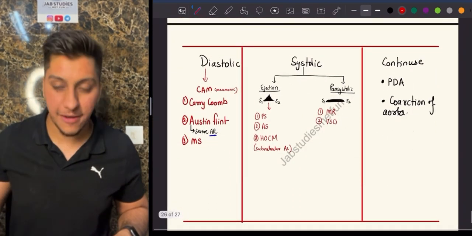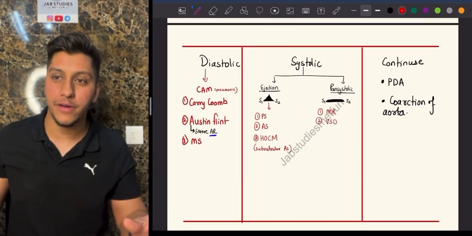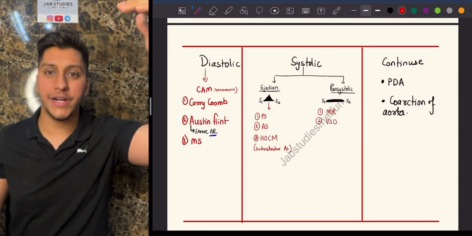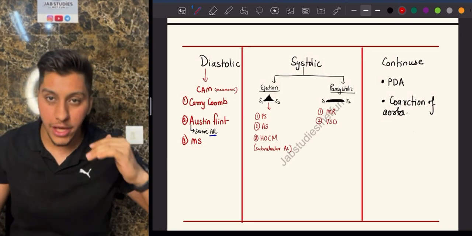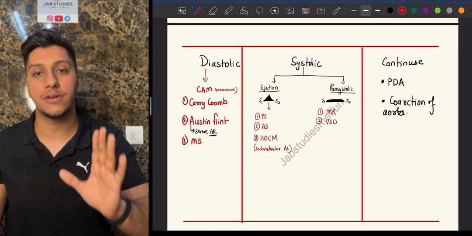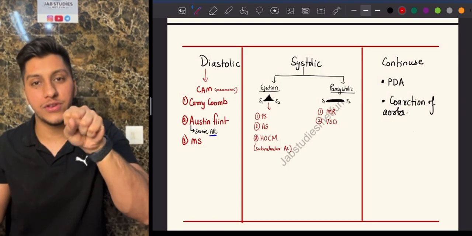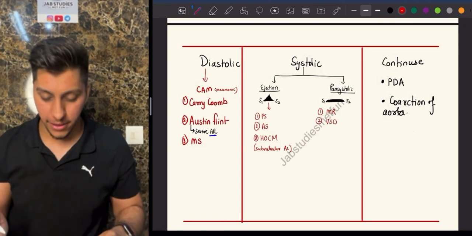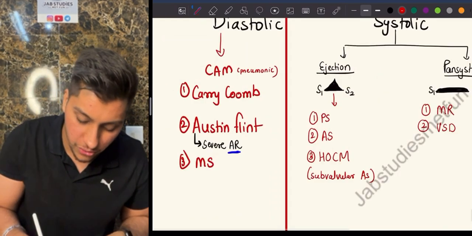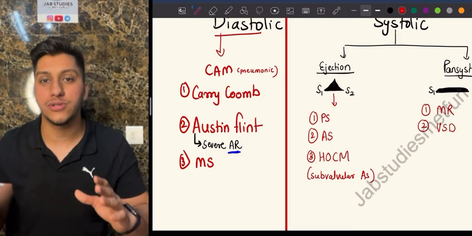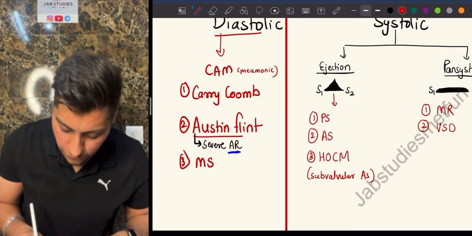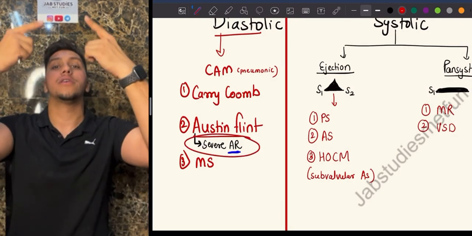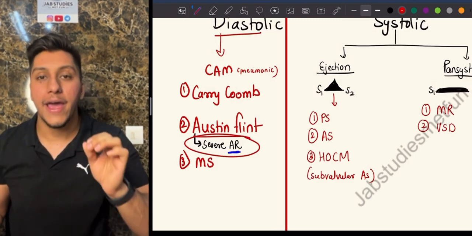So for the last summary table, what I want you to know is what are the diastolic murmurs, what are the systolic murmurs, and what are the continuous murmurs. Simple. What is diastolic? Whenever the blood flows from the atria to the ventricle, or when the blood flows from the aorta to the ventricle, these are all your diastolic murmurs. Whenever it is during the ventricular contraction, if it is going up, if it is going sideways, that is going to be your systolic murmur. So remember, diastolic murmur, the first one we talked about was your Carey-Coombs murmur during mitral stenosis in case of rheumatic heart disease. Austin Flint is a murmur seen in severe aortic regurgitation, going from the aorta to the ventricle.